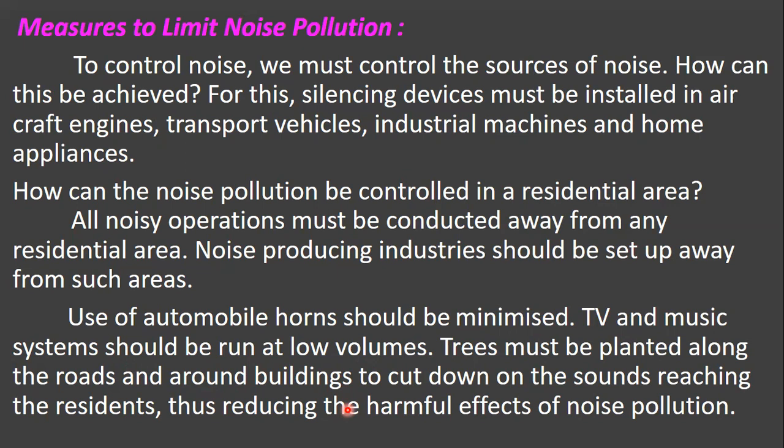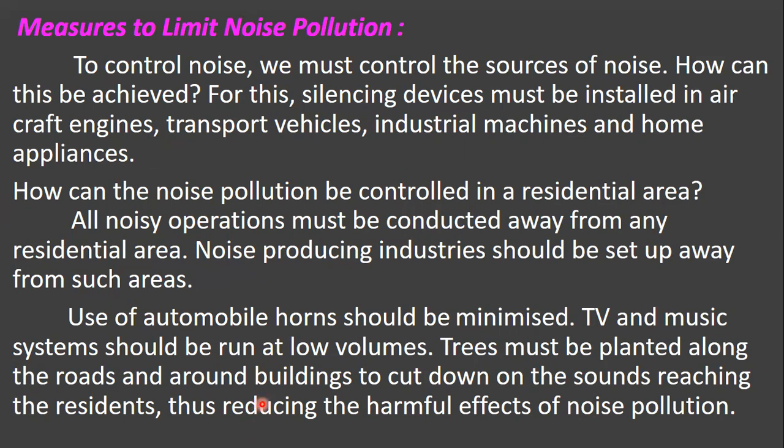Children, first, by installing the silencing devices in the aircraft engines, transport vehicles, industrial machines, and home appliances, we can control noise pollution. And also, near a residential area, the industries must not be constructed, and all the noisy operations must be conducted away from the residential area.